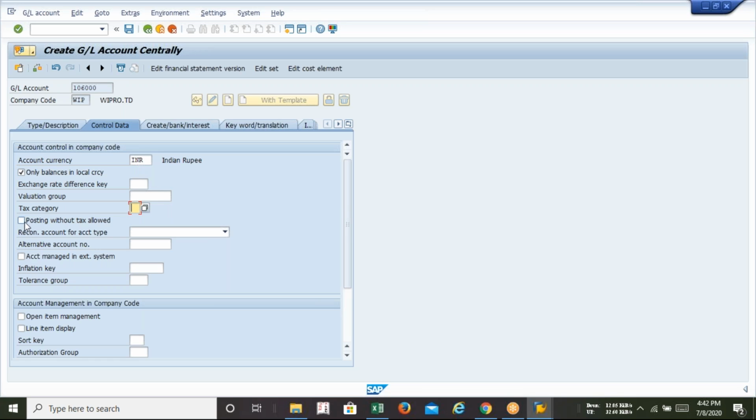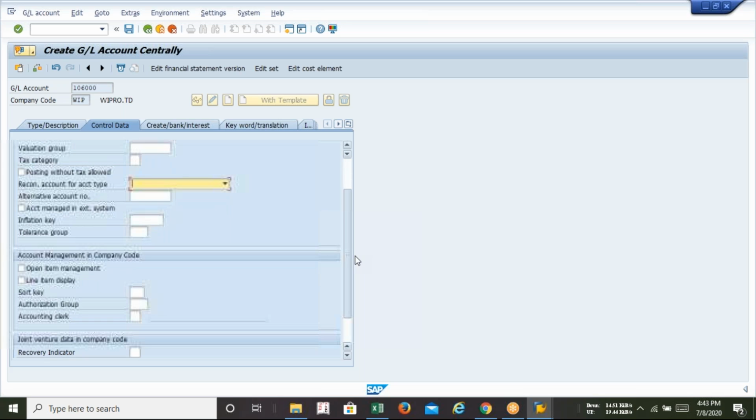Tax category will be required at the time of creation of a GL which will attract tax. For example, purchase account, income account, that account will attract tax. In India, there is GST. So at the time of purchase and at the time of sale, we'll have to assign the GST code also, so that the GST will run. But a GL like petty cash is not eligible for tax. So in tax selection, we will be selecting nothing. Okay. There's the option called reconciliation account. This will be used for asset, customer and vendor accounts, but for petty cash it is not selected.